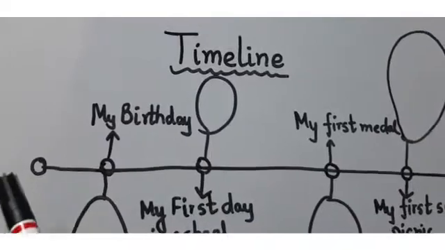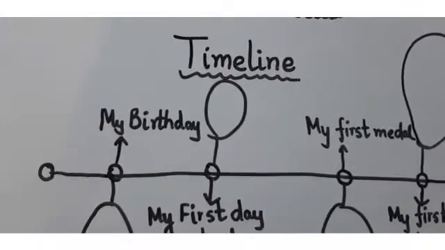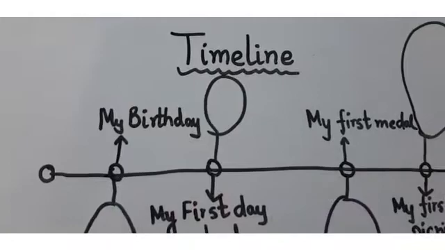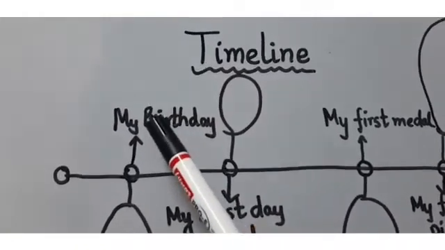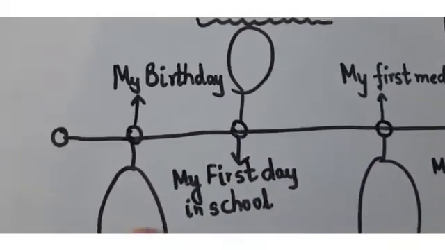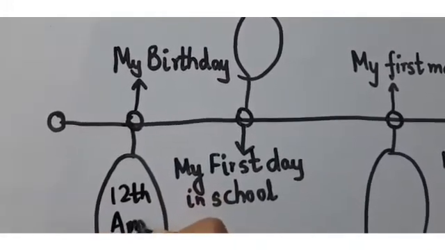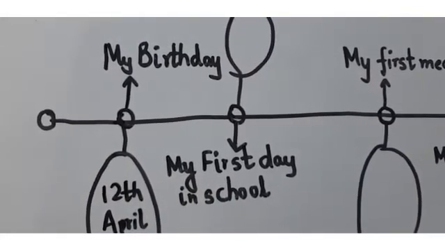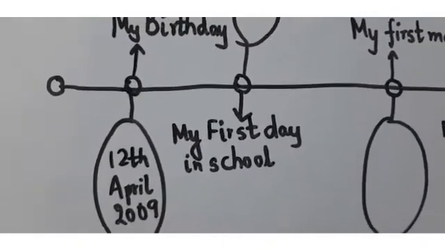After that, choose the start and the end point, with space to cover all the events. Okay, after that, mark the years from start to end at equal distance. Then I have added here important information about the event, like my birthday. When is your birthday? Suppose your birthday is on 12th April 2009, suppose.